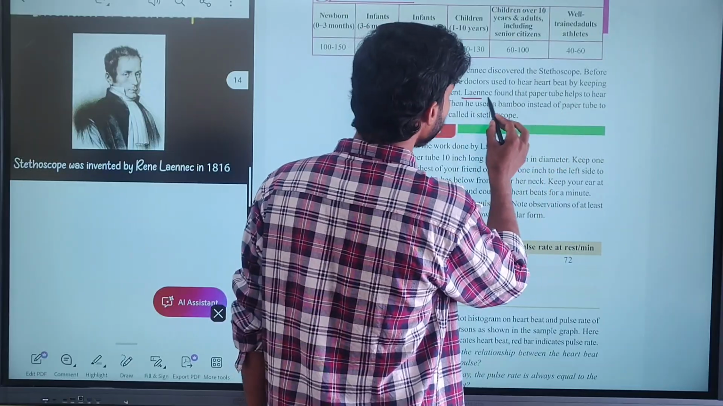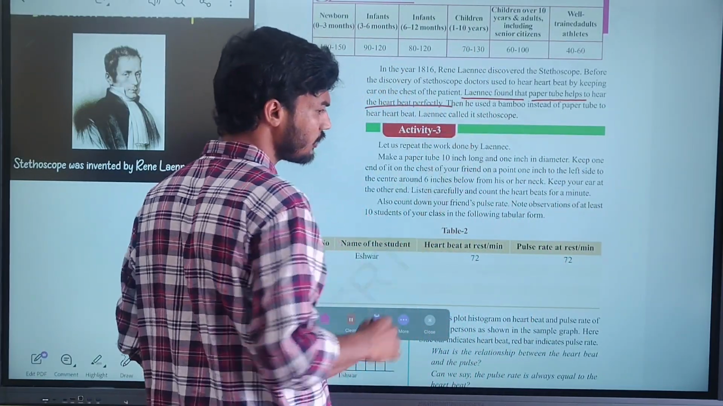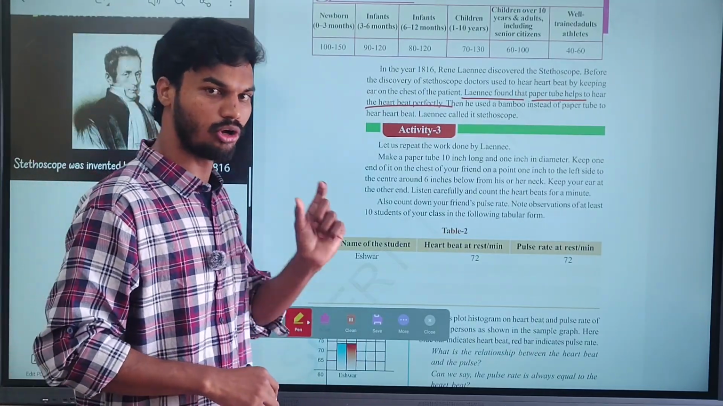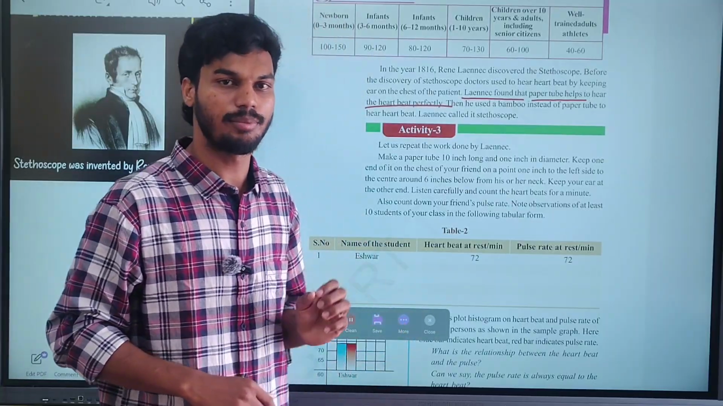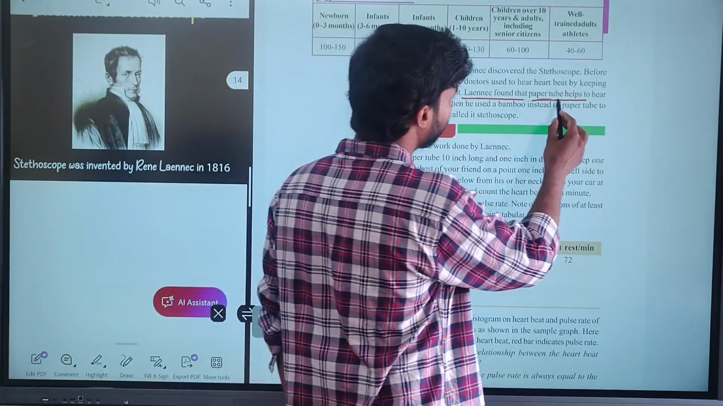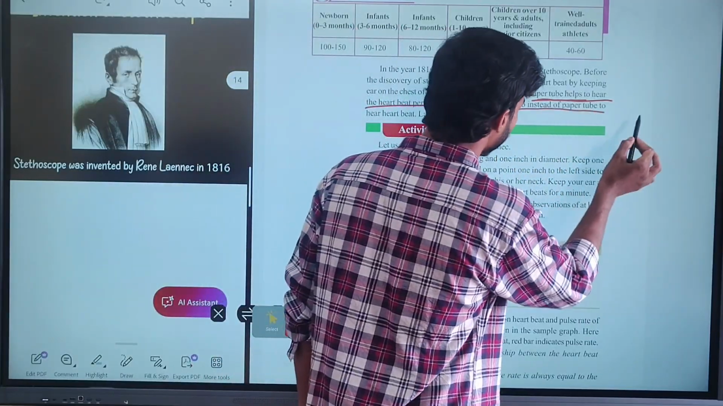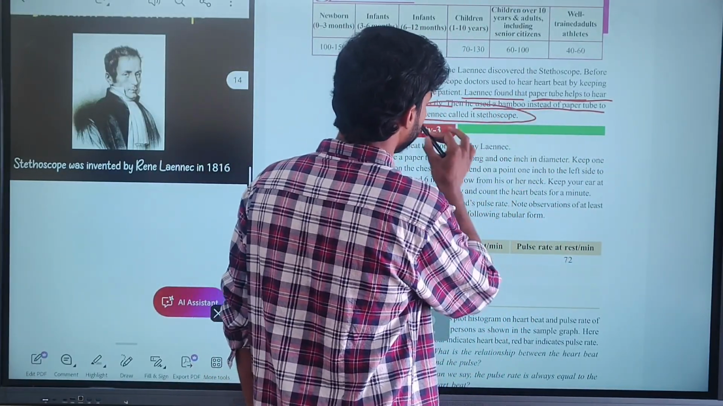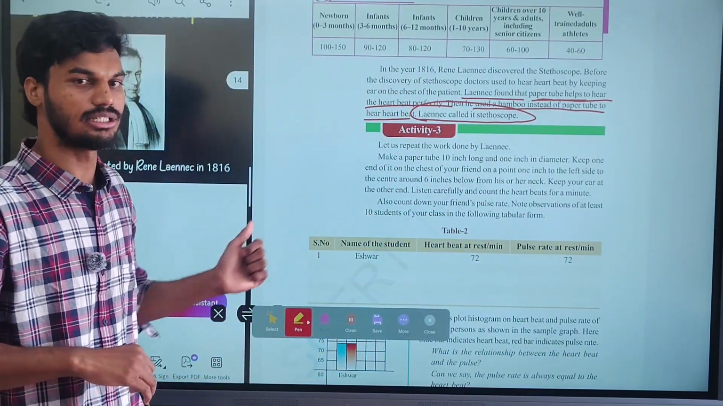Next, Laennec found that a paper tube helps to hear the heartbeat perfectly. Laennec is a scientist. He found that a tube made of paper is useful for hearing the heartbeat. Then he used a bamboo stick instead of a paper tube to hear the heartbeat. Laennec called it a stethoscope, and he is the scientist who gave the name stethoscope.